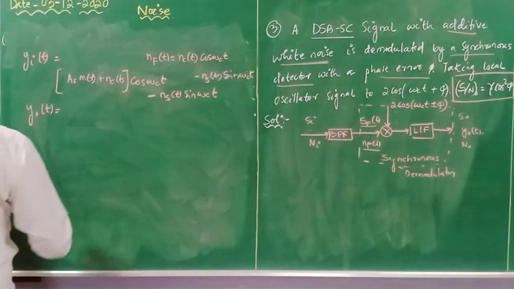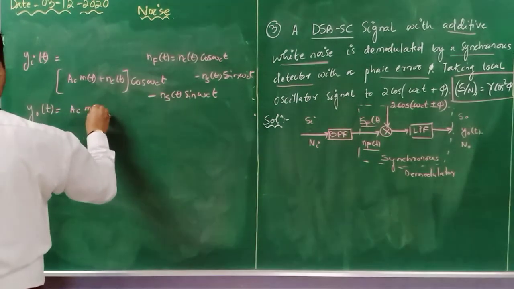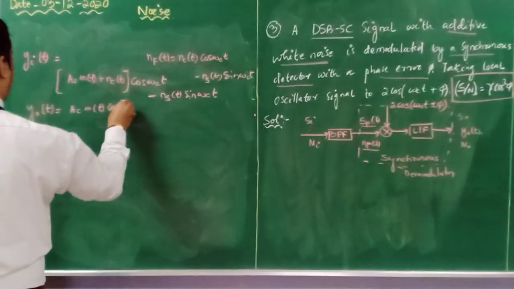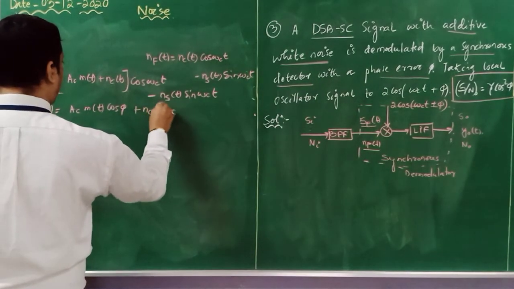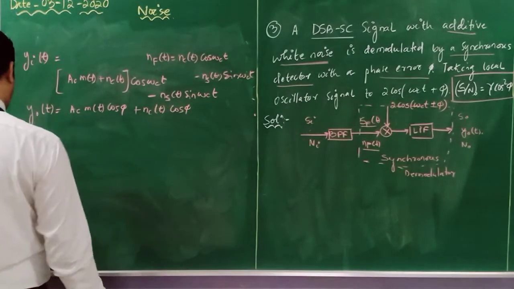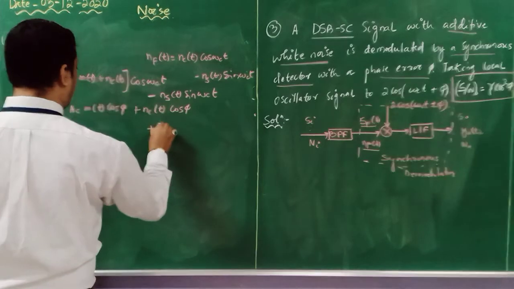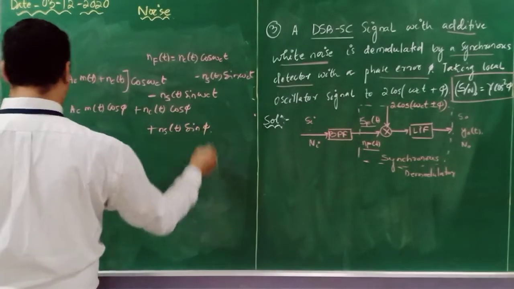Let's see. So I will get Ac m of t cos phi plus nC of t cos phi plus nS of t sin phi.